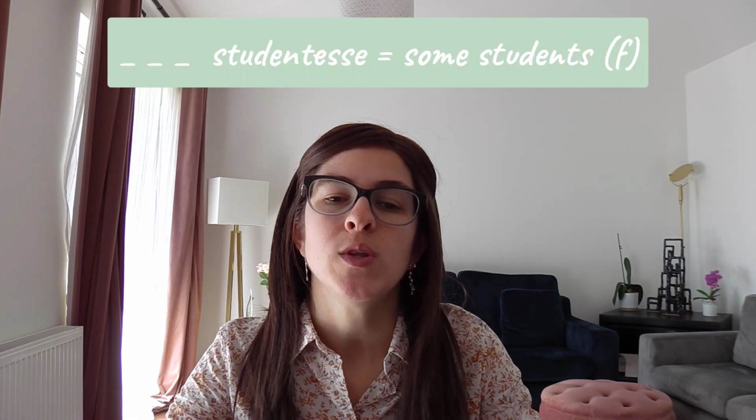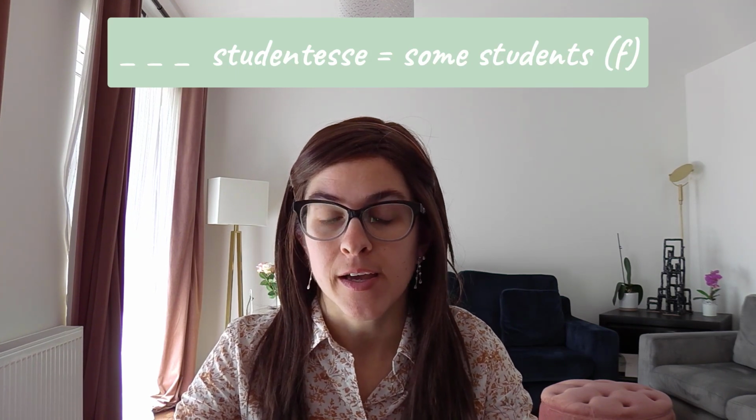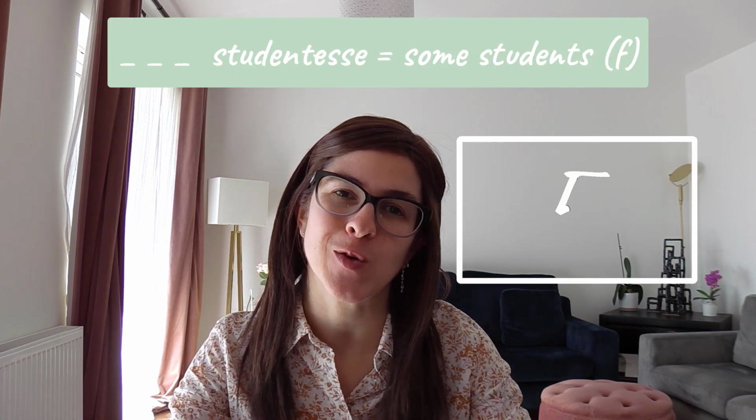Then the third word is studentesse. Studentesse is female students. So what's the correct partitive article here?